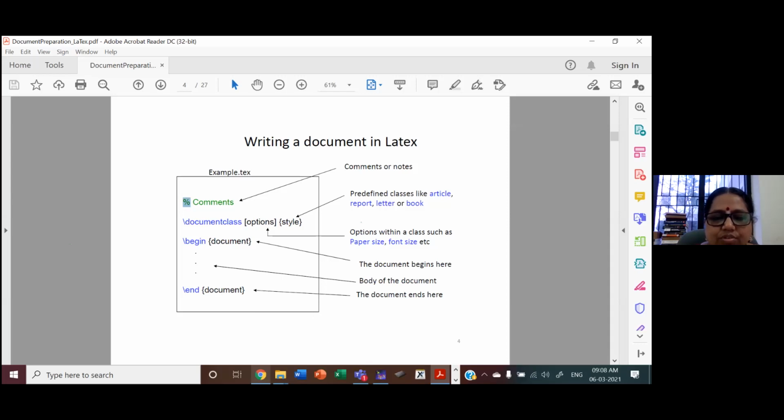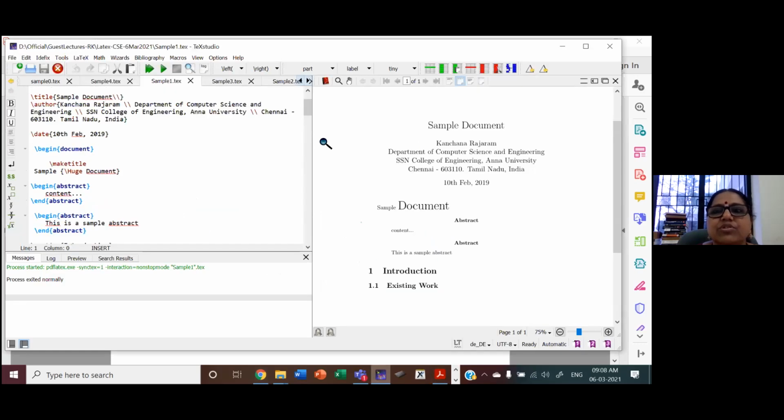I will show you the Text Studio. So this is the Text Studio.